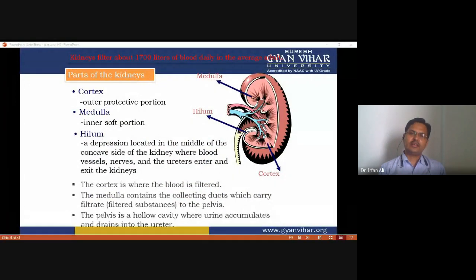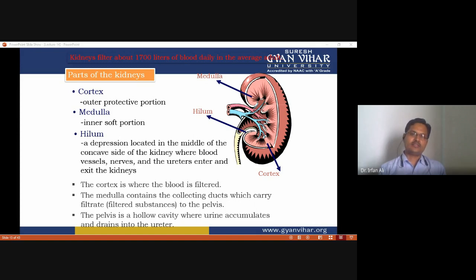The kidneys filter about 700 liters of blood daily in the average person. The kidney has a cortex, which is the outer protective portion, and a medulla, the inner soft portion, which has nephrons. The hilum is a depression located in the middle of the concave side of the kidney, where blood vessels, nerves, and the ureter enter and exit the kidney.